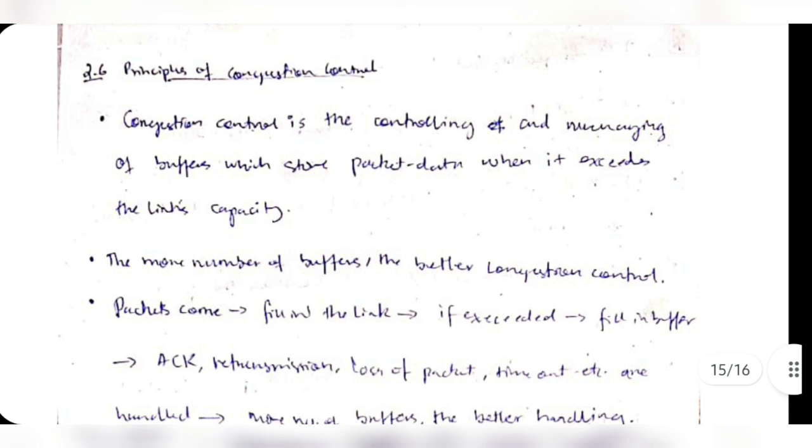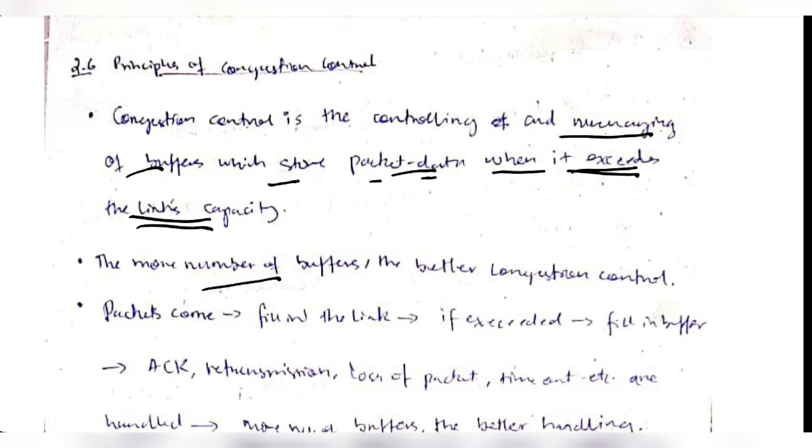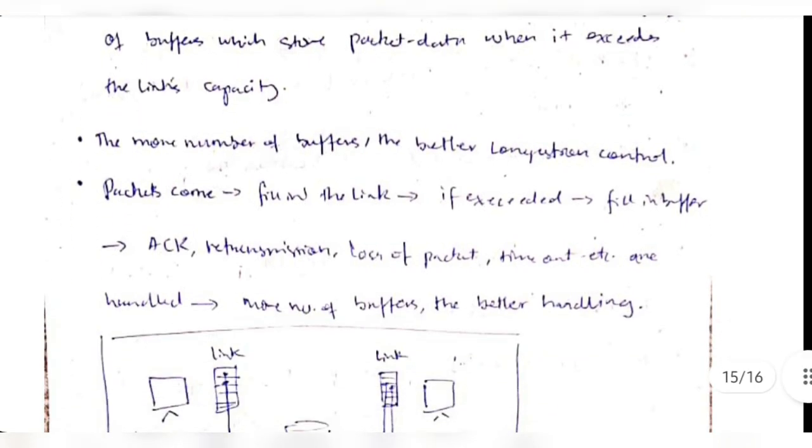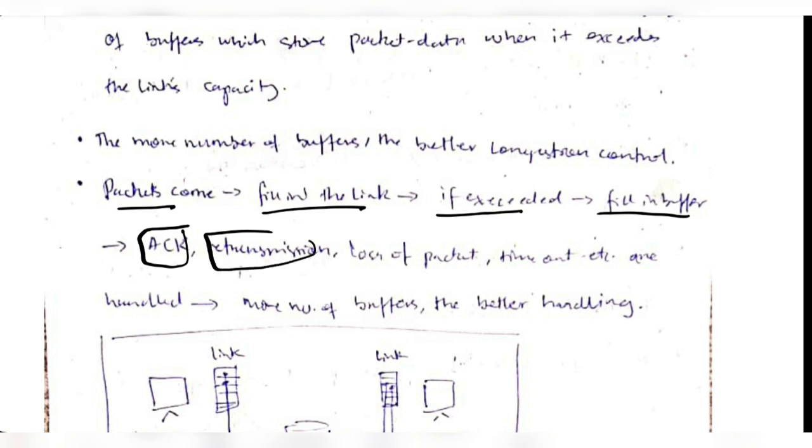That means if there is data which exceeds the window size, it will be lost. To control that, we use the protocols of congestion control, and the more buffers there are, the better the congestion control. So this is the flow of control. First the packets come, then fill in the link. If it exceeds, they fill in the buffer, and then the acknowledgement, retransmission, loss of packets and timeout are handled. The more buffers there are, the better they are handled.